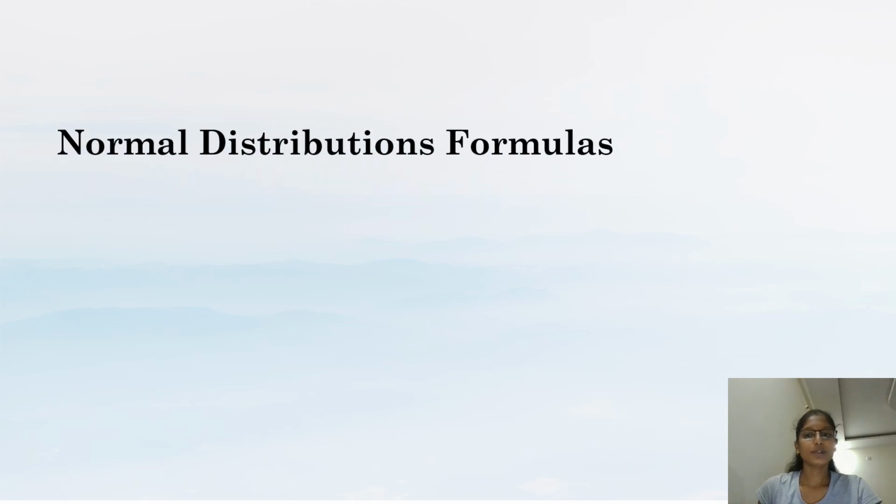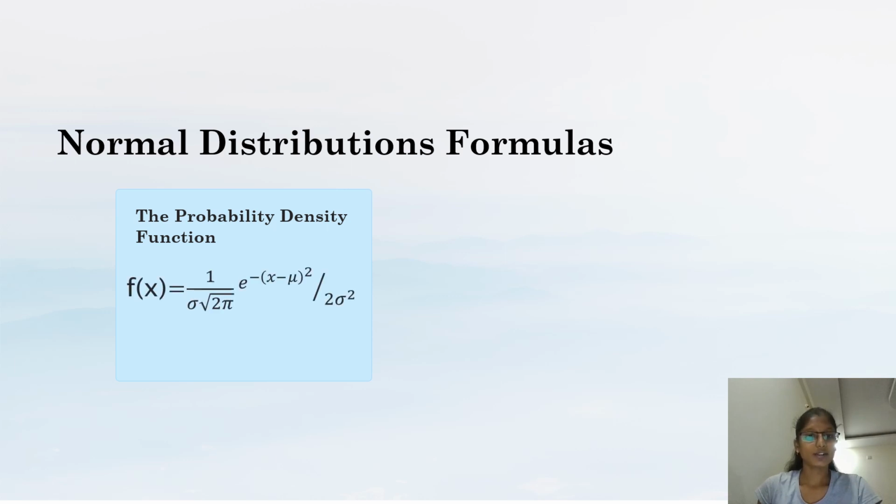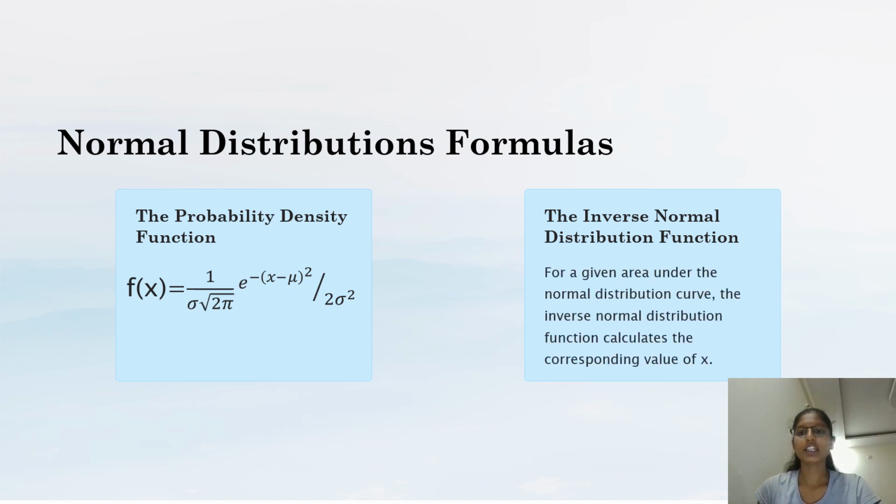Then normal distribution formulas. The probability density function f of x equals 1 by sigma root 2 pi, into e to the power of minus (x minus mu) whole squared divided by 2 sigma squared. So this is the probability density function. The inverse normal distribution function, for a given area under the normal distribution curve, calculates the corresponding values of x.